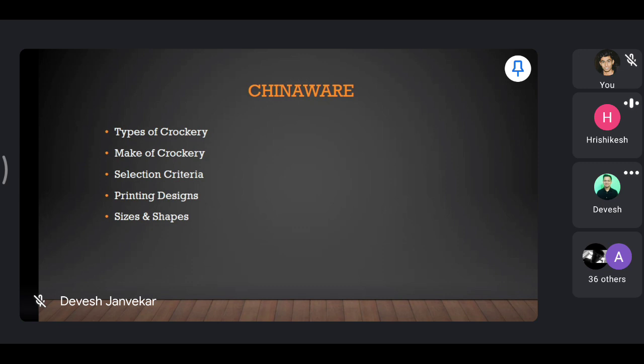It should go with the decor of the restaurant, the theme. All your selection criteria for all the equipments that we did in the first two slides, you are going to apply here as well. So decor has to be matched, the clientele has to be matched, the type of service has to be matched, then the price of it, storage, durability, maintenance. What else is remaining? These are all pointers you are going to consider.